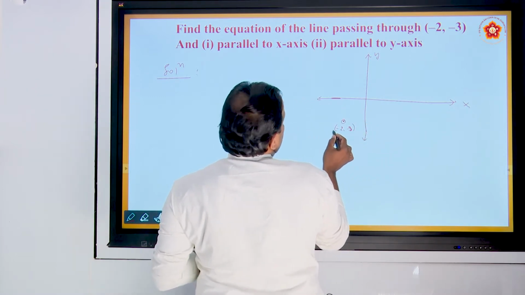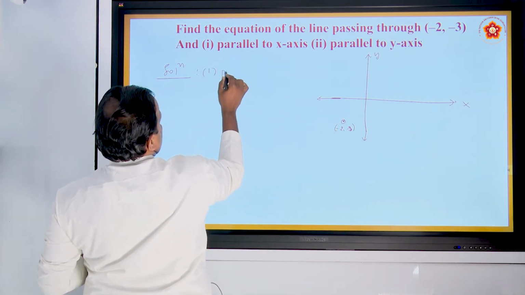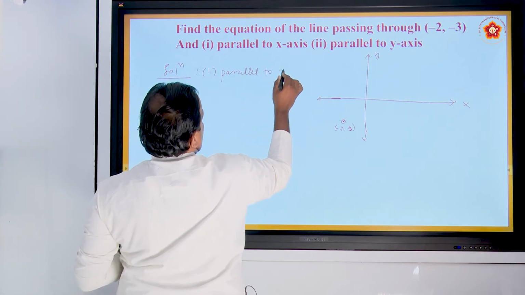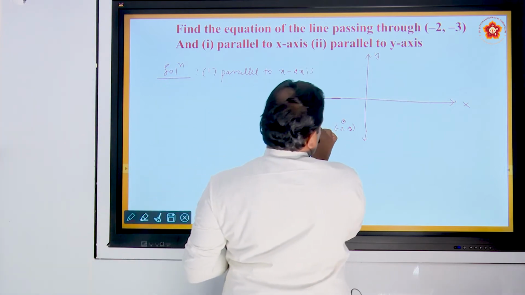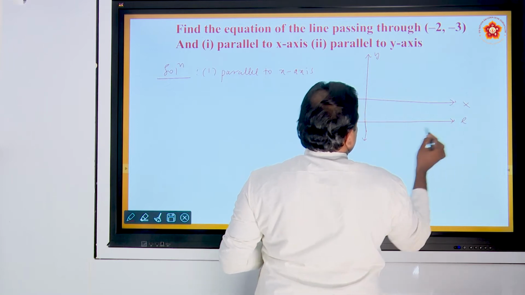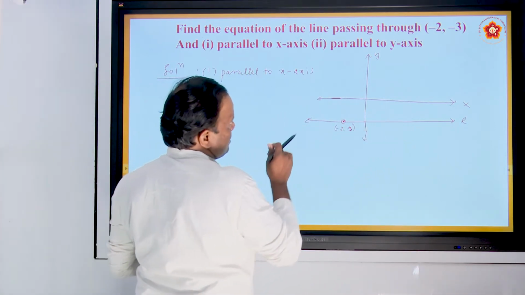The first problem is a line parallel to the x-axis. Parallel to the x-axis means you draw the line like this. This line L is parallel to the x-axis. Then write the equation of this line.